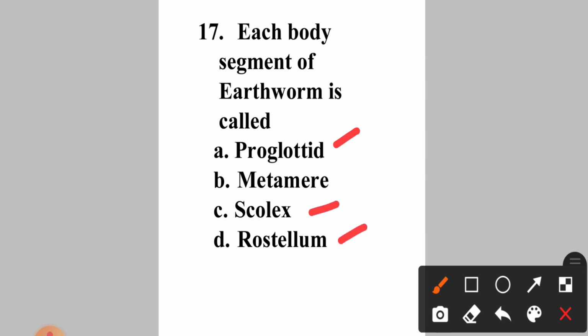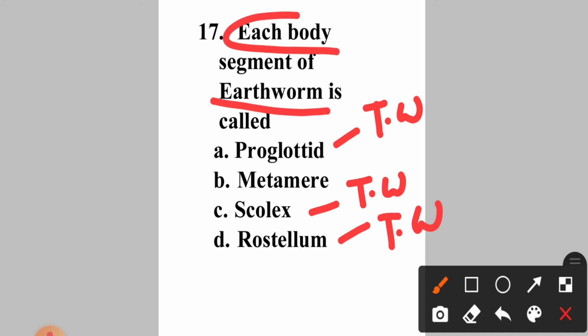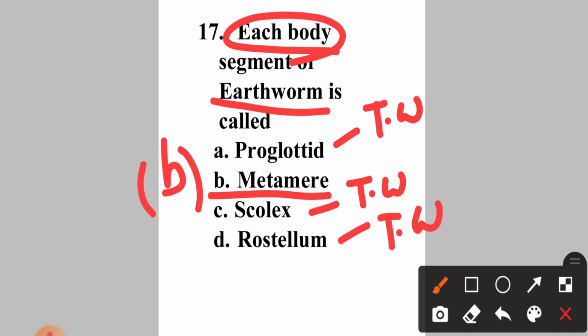Rostellum is also the characteristic of tapeworm, same as the scolex. Okay, so proglottids are the series of identical segments. Scolex is the head part and rostellum is a knob-like protrusion at the extreme anterior end. Okay, so the question asks what each body segment of an earthworm is called. So the answer will be metamere. Option B will be the answer.